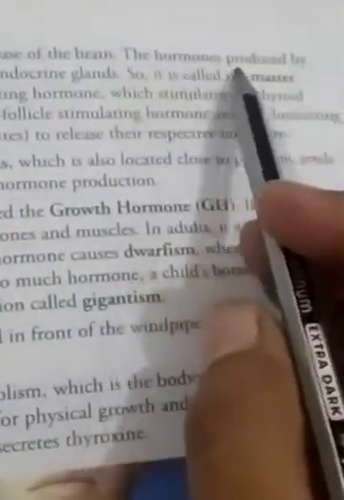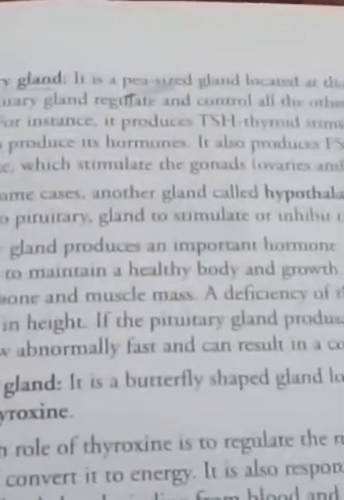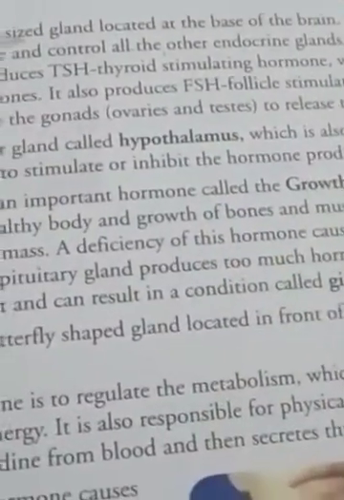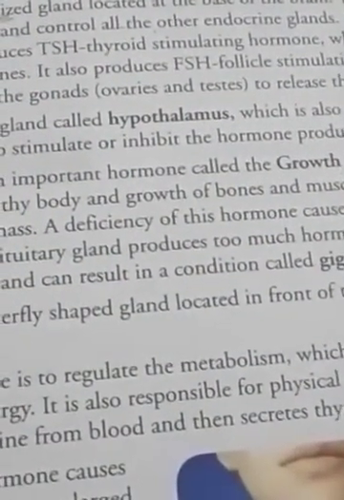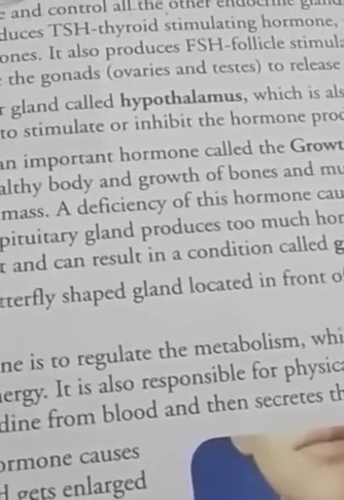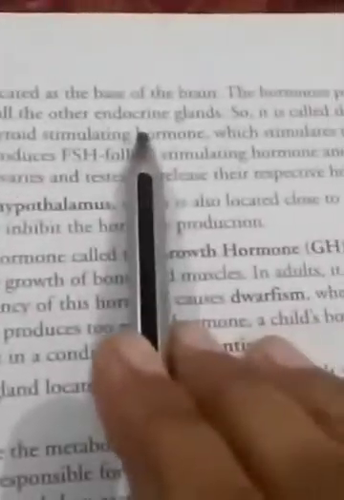The hormones produced by the pituitary gland regulate and control all the endocrine glands. It means the hormones secreted by the pituitary gland control and regulate the hormones secreted by all of the glands which you see in the diagram. So it is called the master gland.